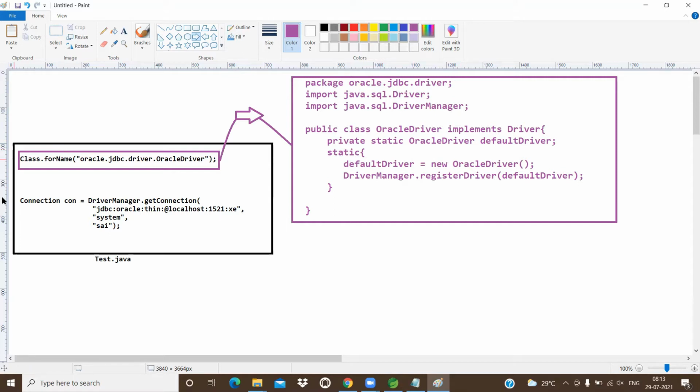Now this is the important discussion. Everybody please be concentrated. One more important point: now I'm talking about the DriverManager class. How does it look, sir?